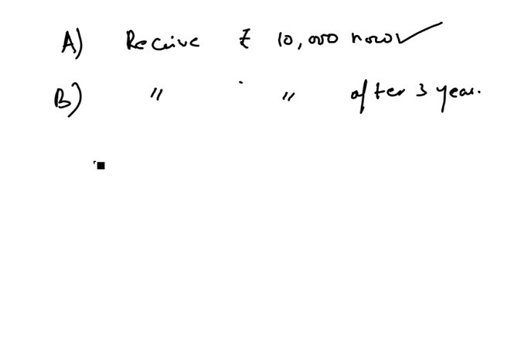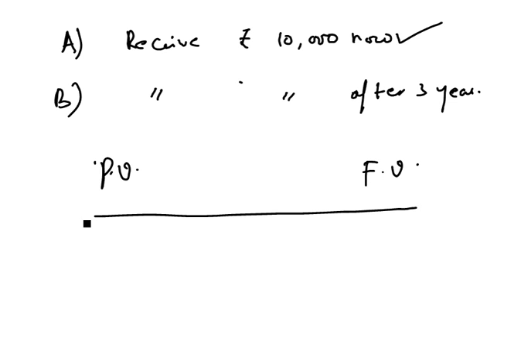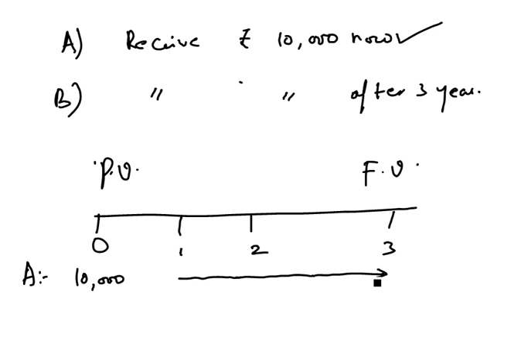Let's say this is today, and this is the first year, second year, and let's say the third year. If I take option A, and I invest this 10,000 now, then I will be getting interest from the first year till the end of the third year.